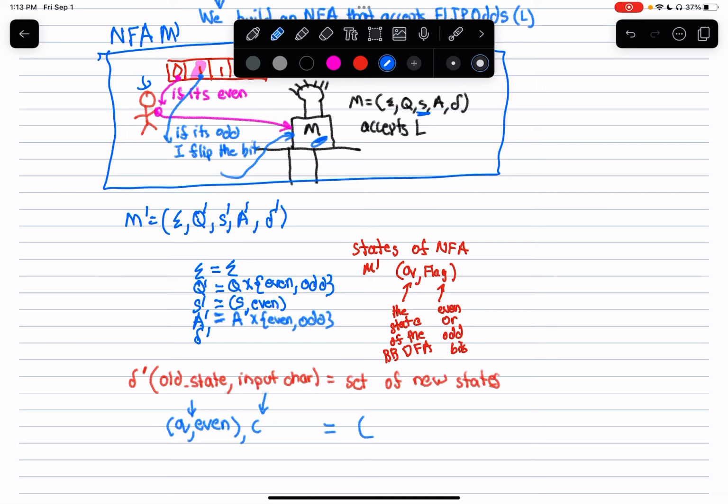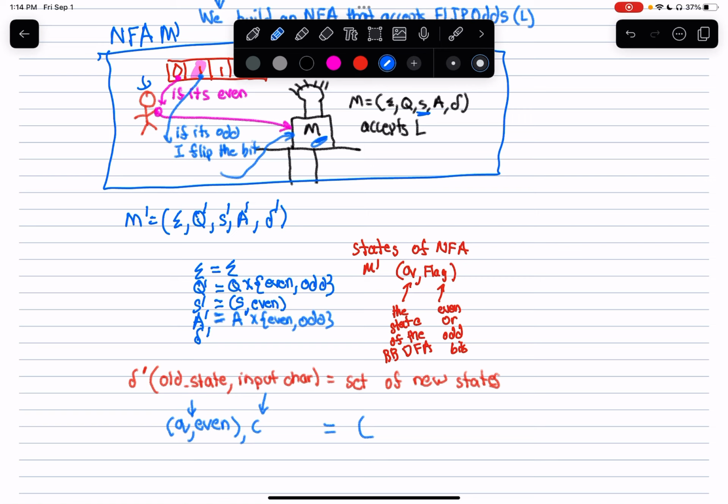Did someone answer or no? I just pass it on, correct. If it's even indexed, I just grab it and pass it on to the machine. So if I'm in state Q and I say, hey, this is an even bit that I'm reading, I just pass it on into my machine. What is the transition function for this black box DFA? Right. This is the transition function, delta.